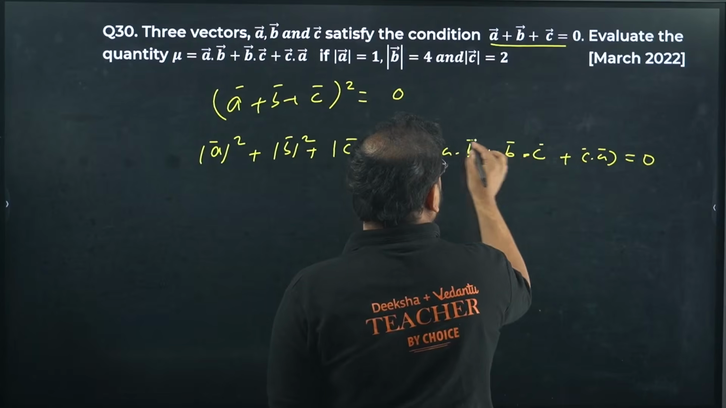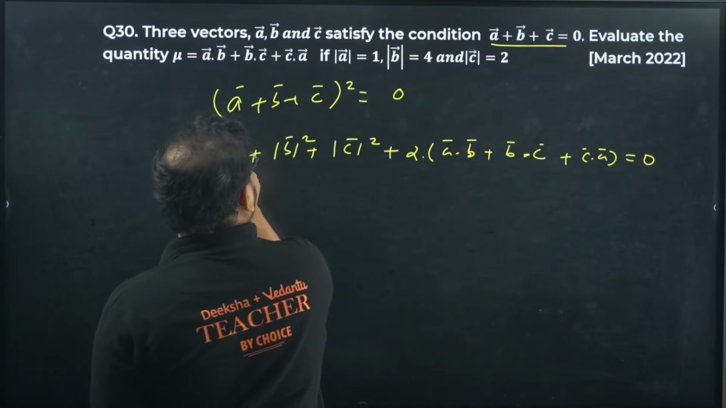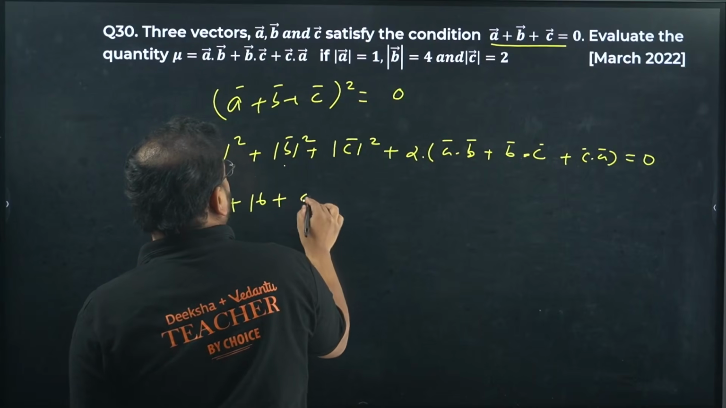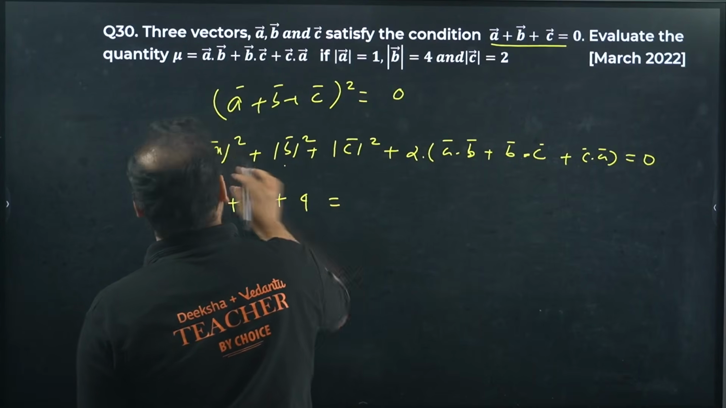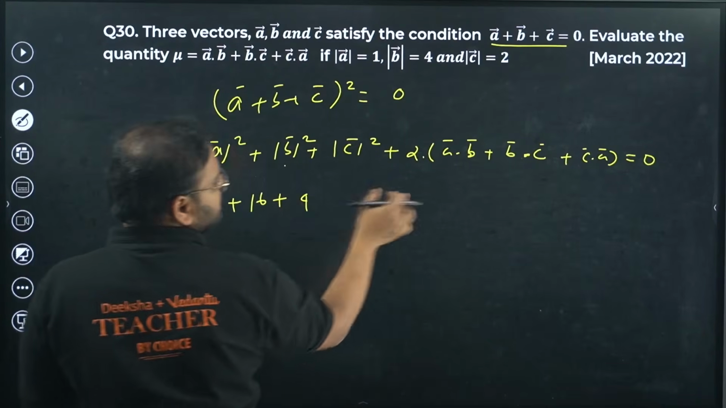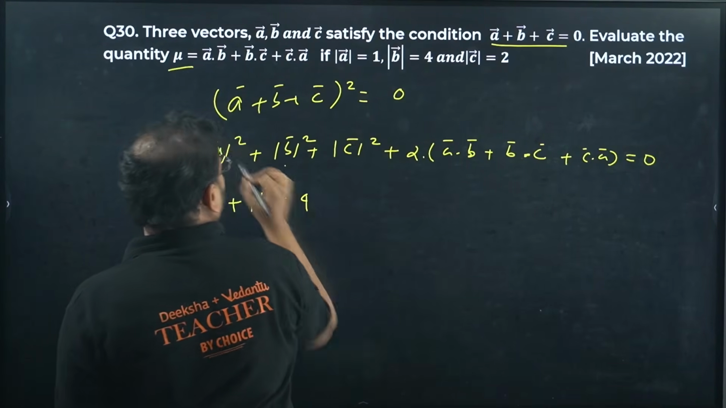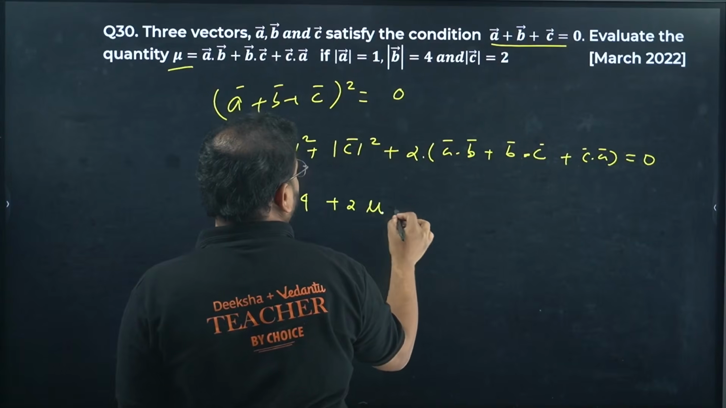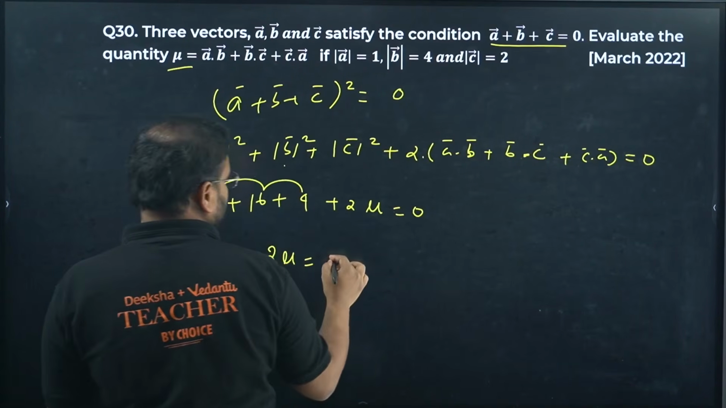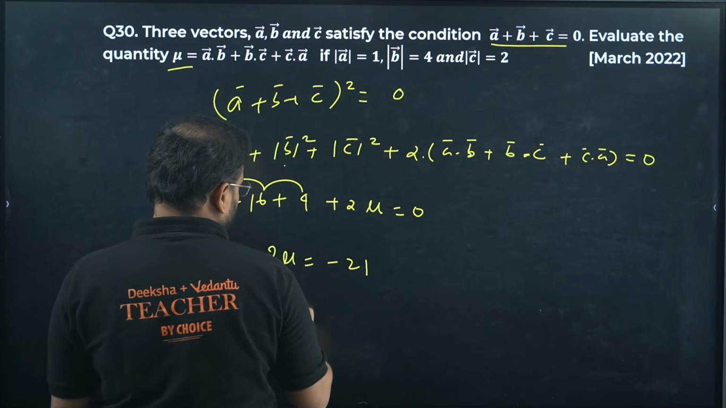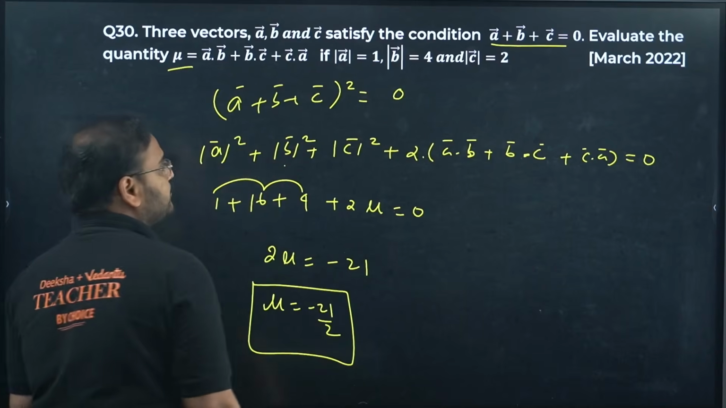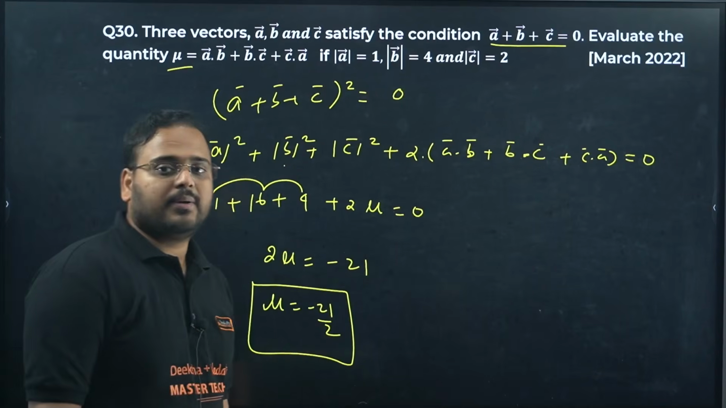Vector, vector, vector, vector. Okay. What is this value? 1. What is this value? 16. That's 4. This value is given as mu. So plus 2 times mu is 0. It means 2 mu is equal to 20 plus 1, so 21. Negative. Mu is equal to minus 21 by 2. Minus 21 by 2.